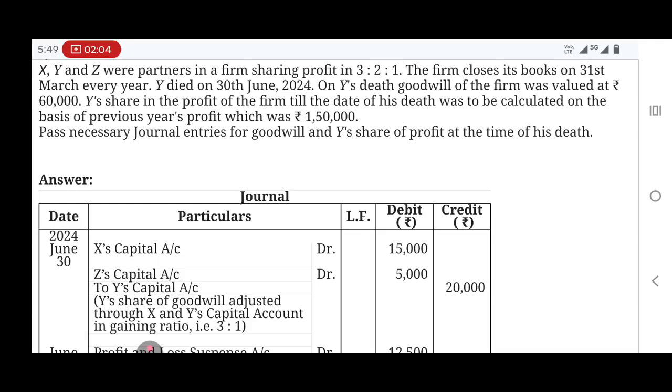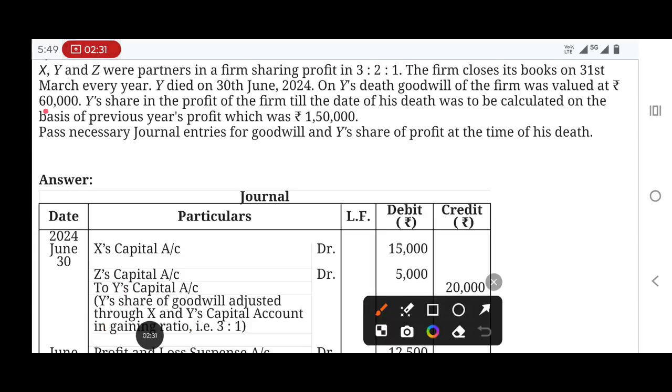Y's share in the profit of the firm till the date of his death was to be calculated on the basis of previous year's profit, which was 1,50,000. So here the goodwill of the firm was valued at rupees 60,000.